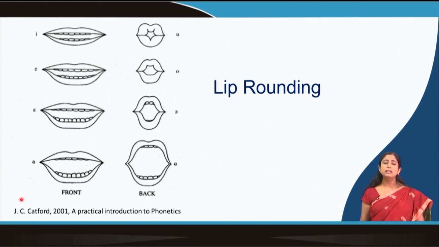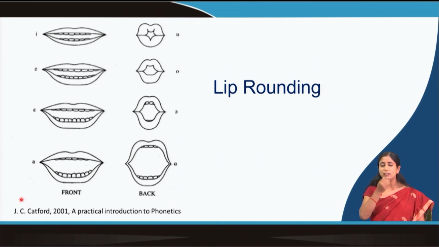So lip rounding is about how we round our lips. If you have noticed, in some of the vowels, when you articulate these vowels, you do not need to round up your lips, rather you spread your lips and then sounds like E, A are produced. So you can produce these sounds and you can notice that you are actually spreading the lips.